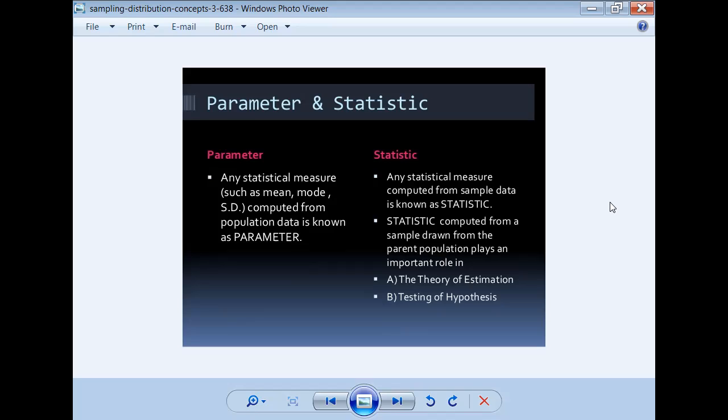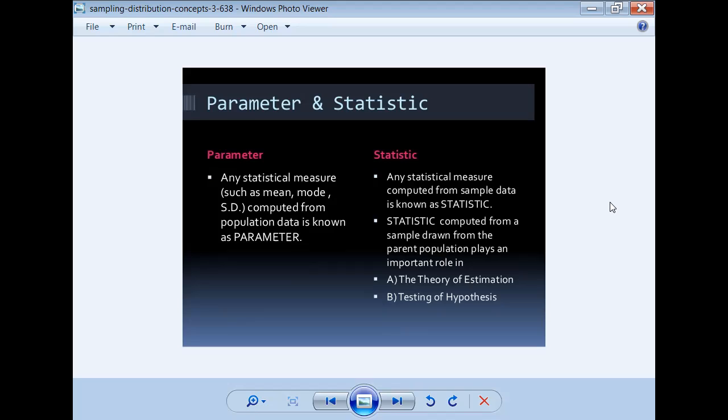Statistics computed from a sample drawn from the parent population play an important role. What does parent population mean? For example, you have to purchase a full bag of rice. Before purchasing it, you take a little sample. After taking the sample, I satisfy myself as to price and quality, and only then do I purchase the full bag of rice. Here the full bag of rice is called the parent population, because the sample and population are both the same.